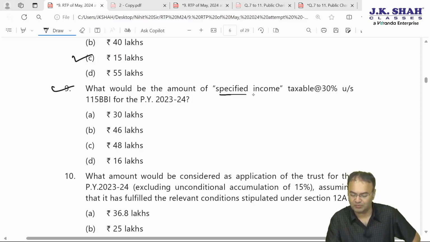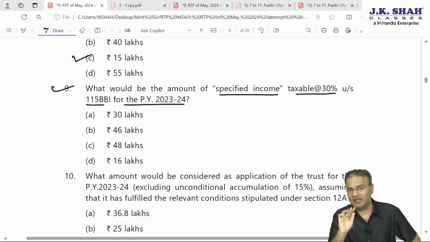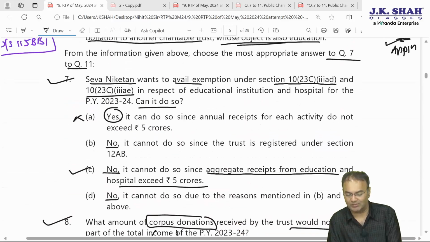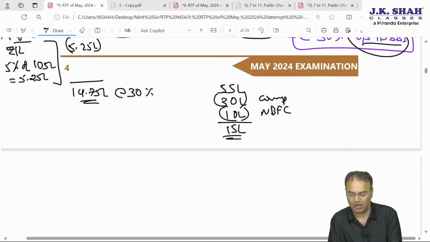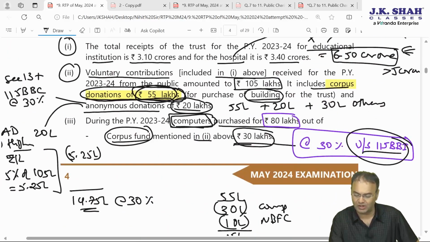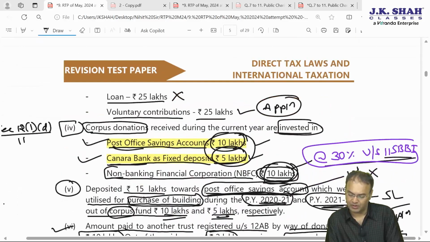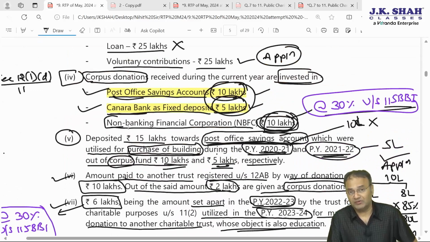What would be the amount of specified income taxable under section 115BBI at the rate of 30% for previous year 23-24? We have placed marking with a different color pen at 3 places. 3 types of income will be taxable at 30%. One is corpus utilized for acquiring computer, 30 lakhs. That will be taxable, this 30 lakh, plus corpus invested in NBFC, 10 lakhs, that will also be taxable at 30%.